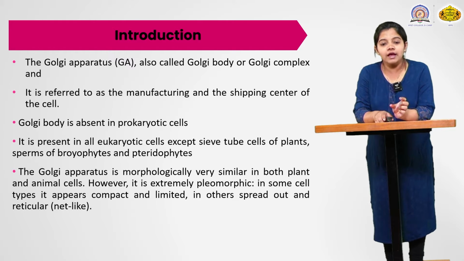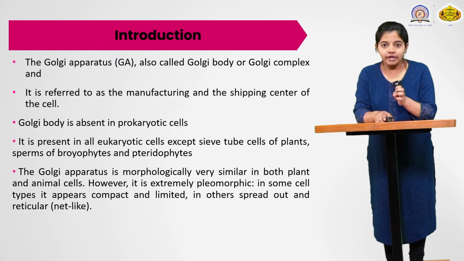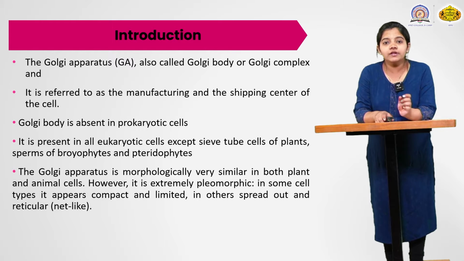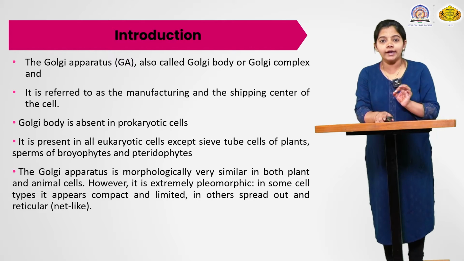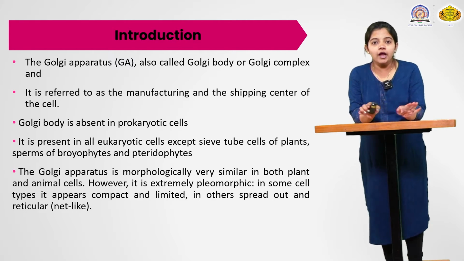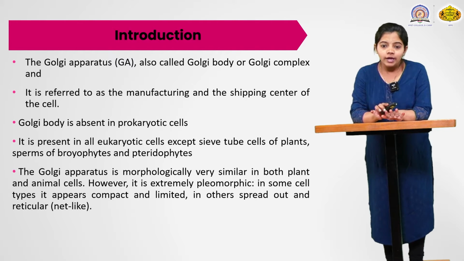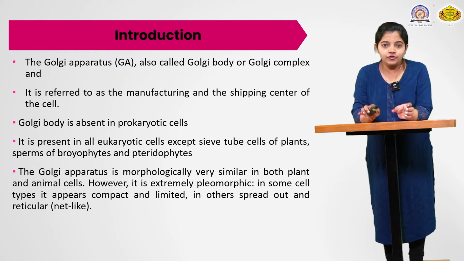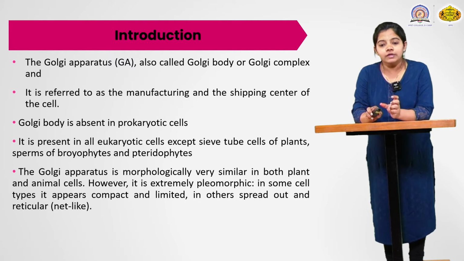In some cells they appear as a compact structure and limited, which means the number is less in the cells of a particular plant and animal, and in others they are spread out or reticular or mat-like structures distributed in the cells of plants and animals. Hence it is nothing but the pleomorphism of the cells.